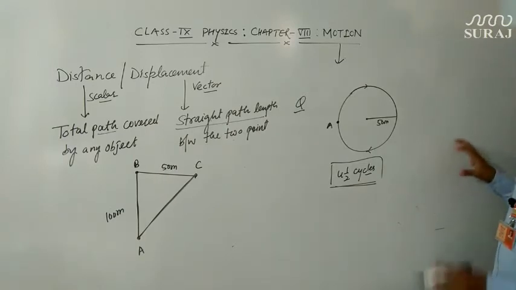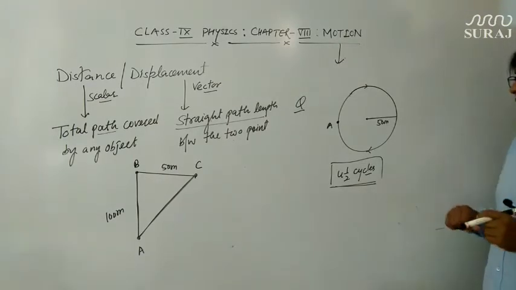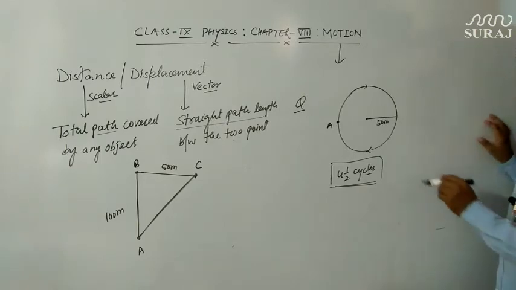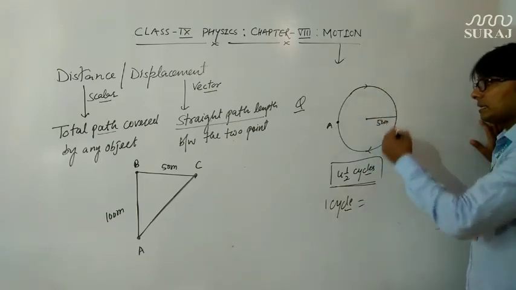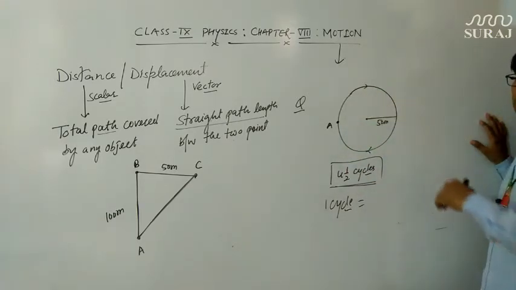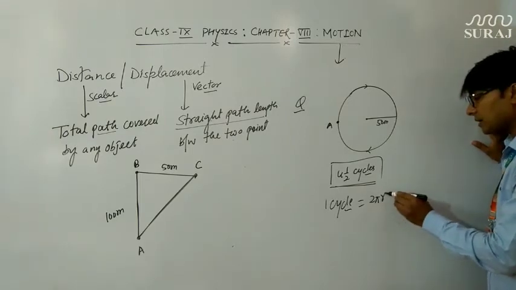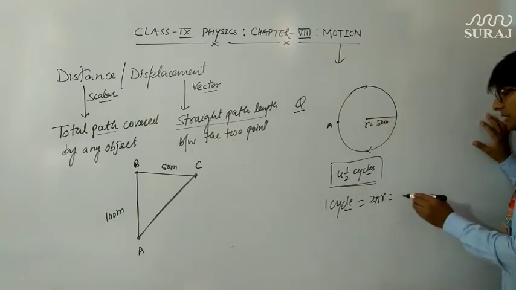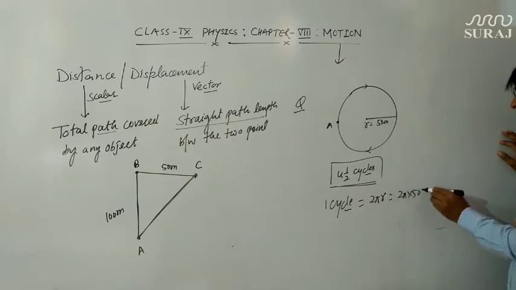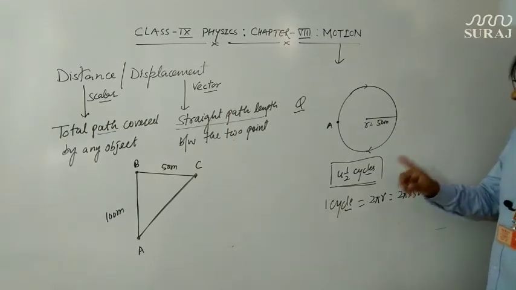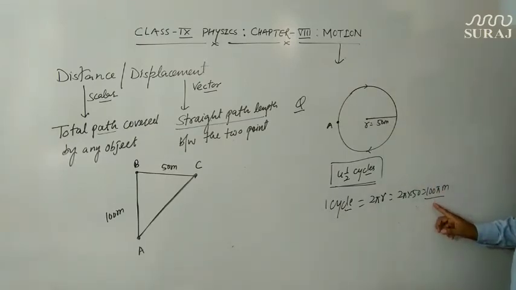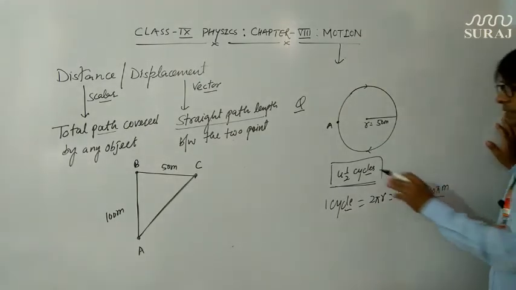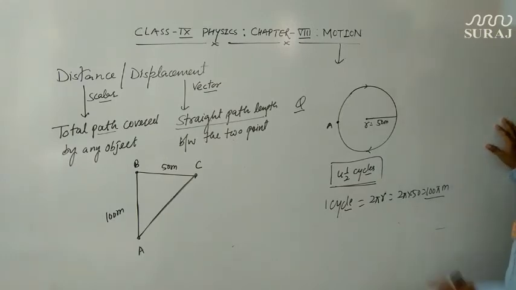If I ask you how much distance and displacement it completes in 4.5 cycles, how will you solve? Distance is the total path length covered by the object. So how much distance does it actually cover? In one cycle it completes 2 pi r distance, which is the circumference of this circle. The radius is 50 meters, given, so 2 pi into 50 is 100 pi meters. This is the distance which this runner is completing in one rotation. But how many rotations is this man making? You will say 4.5.